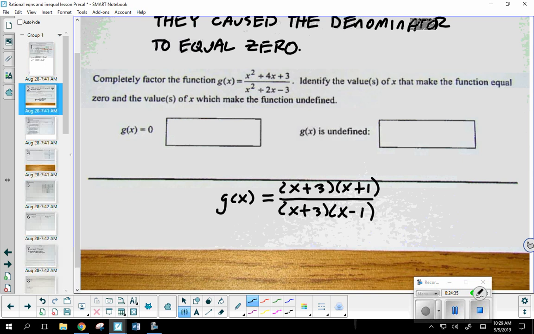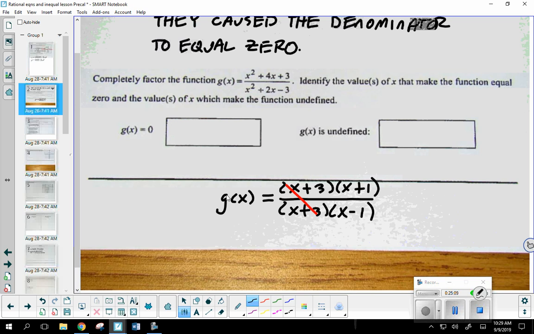Now you can tell right off what we already knew. One of these values was a hole because a group canceled. Remember, only if a term or a group factor cancels will there be a hole. Okay. So it says identify the value or values of x that make the function equal to 0 and the value or values of x that make the function undefined. Well, you remember at the very top of the page when we did number 1? Where we were looking for where the function is equal to 0, we were really looking for what intercept?